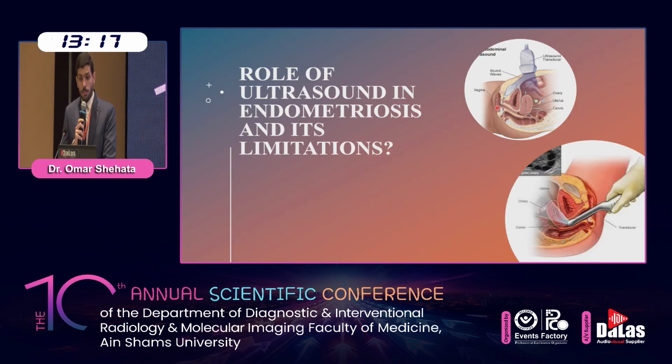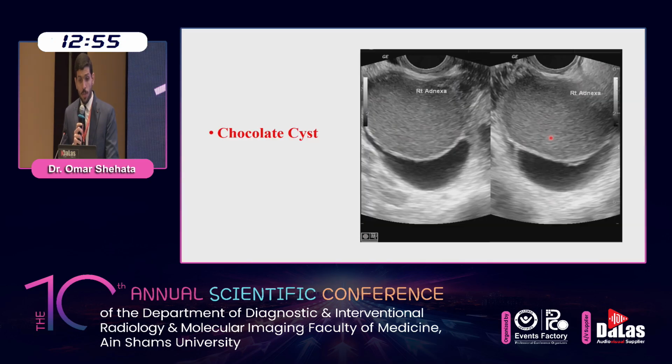Ultrasonography is the first-line imaging modality for assessment of pelvic endometriosis because of its easy accessibility, low degree of invasiveness, and cost-effectiveness. Nevertheless, it is constrained by limitations such as limited field of view and operator dependence, as well as poor resolution of transabdominal ultrasound when transvaginal ultrasound cannot be performed, such as in virgin patients or severe pelvic pain. This is an example of transvaginal ultrasound showing the classic appearance of endometrioma as an avascular unilocular cyst containing low-level homogeneous ground-glass-like internal echoes as a result of hemorrhagic debris.